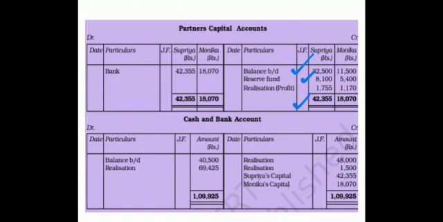After that, whatever are the final balances, we have to make payment of that. We cannot carry on the balance of the partners. We have to make the final payment. So on the debit side, bank account for Supriya 42,355, for Monica 18,070. Right?